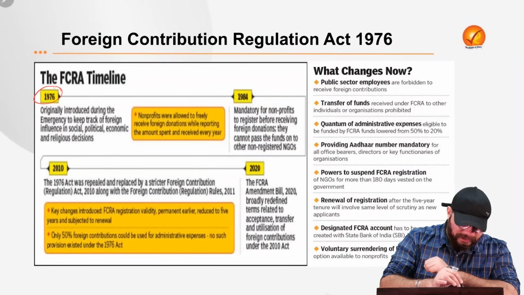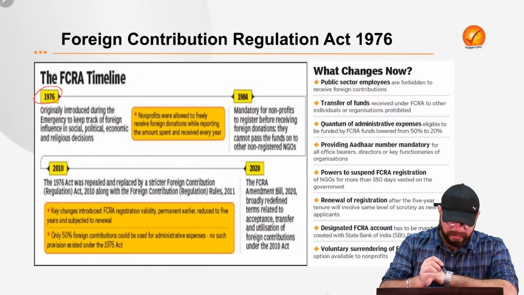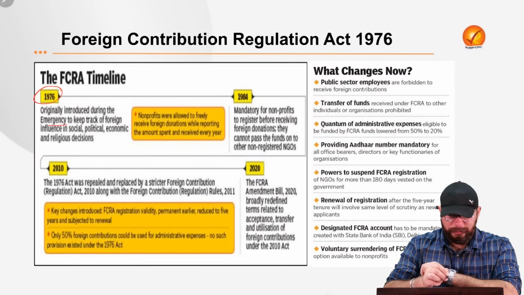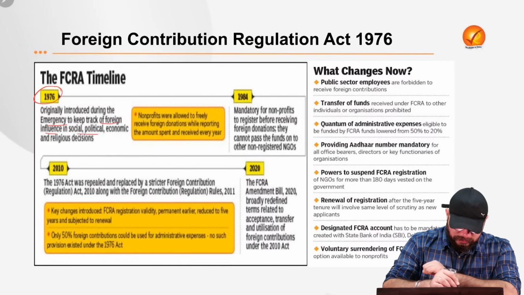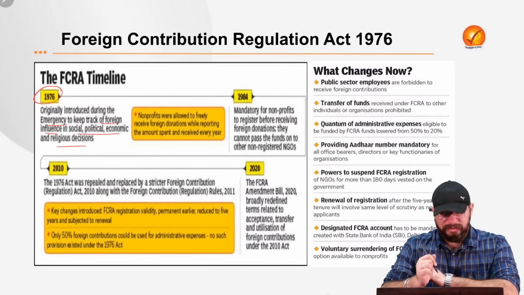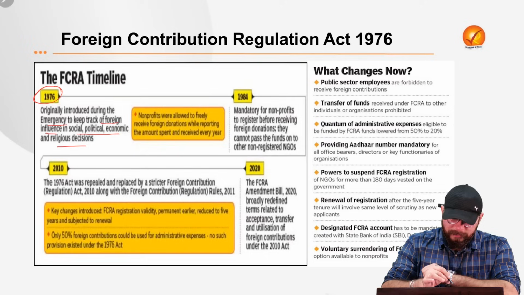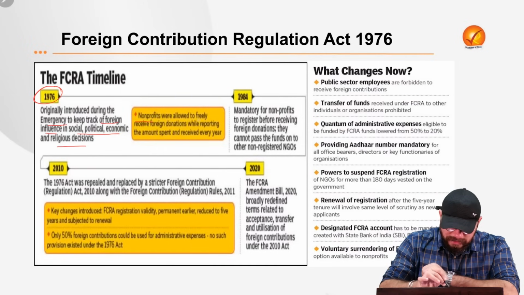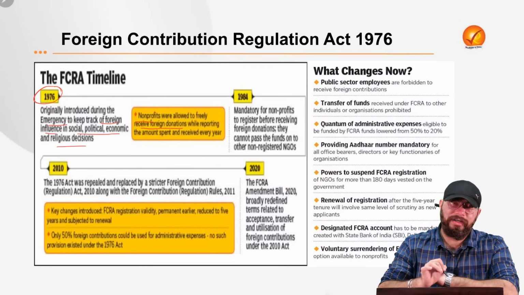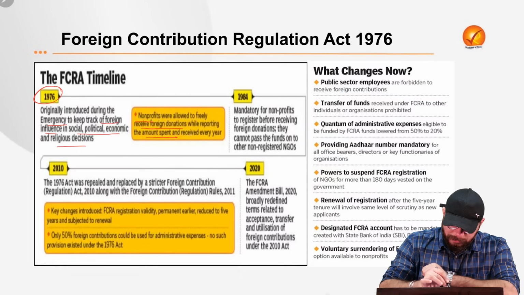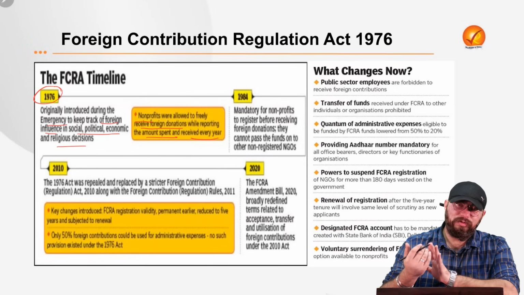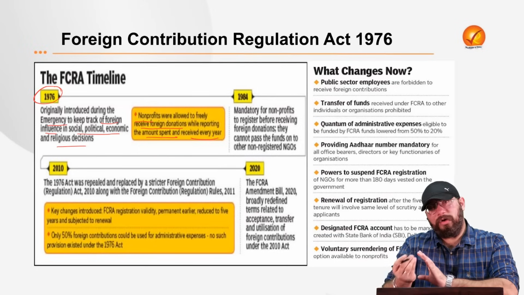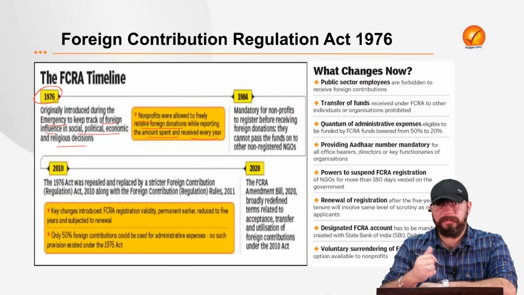Of course, we know that in 1976, this FCRA was originally enacted during the Emergency. Now, what was the purpose? The purpose, we all know, was to keep track of foreign influence in social, political, economic, religious decisions. At that point of time, non-profit organizations, Section 8 companies, were allowed to freely receive foreign donations while reporting the amount spent and received every year. So they were free to receive any form of foreign contributions. They just had to report what amount they received and how much they spent.